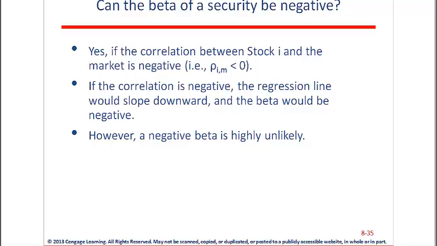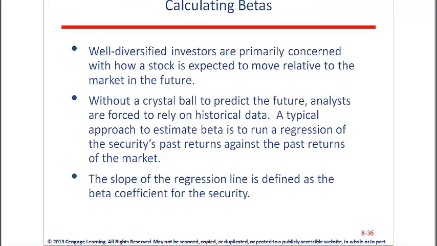And that's 25% of the time, so standard 25% times 14.5. Calculating betas. And that'll give us the component. So we're going to look at a well-diversified investor. They're primarily concerned with how a stock is expected to move relative to the market in the future. No one has a crystal ball, so we have a tendency to use historical data. Together, we get to 10.